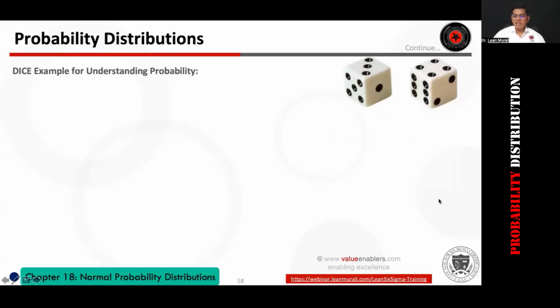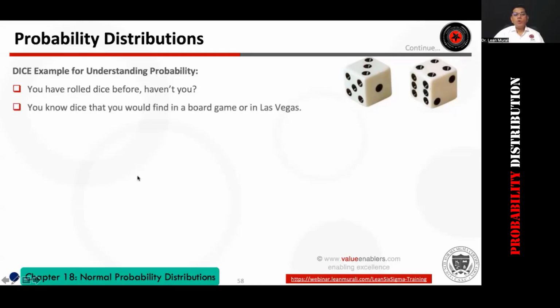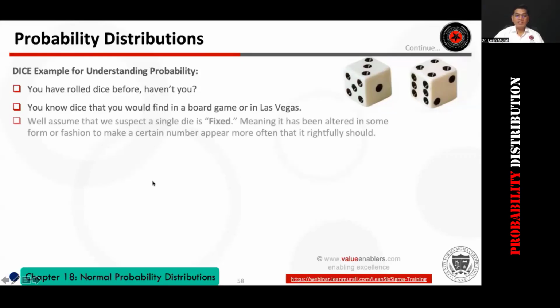How many faces does a dice have? DICE. How many faces does it have? A coin has 2 sides, but a die has 6 sides. Good, that basic understanding is important. It's a cube, right? How many of you have rolled dice before? You have rolled dice, right? Fantastic. You find dice in a board game, or in Las Vegas.